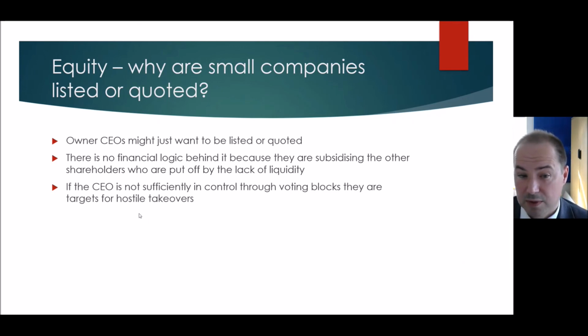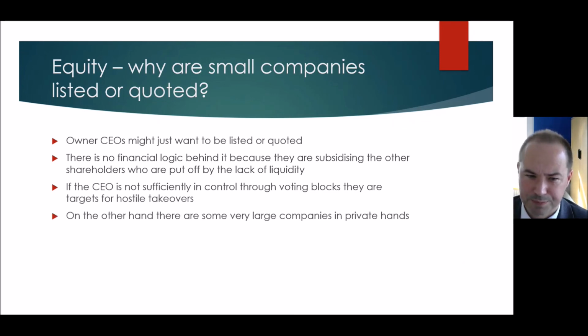So you've got these two things. On the one hand, you can get back the discount that's been applied to the company for their lack of liquidity, and you can also trigger a premium for somebody else taking over the company. So a CEO of a company who is listed or quoted, who cannot sufficiently block a takeover, is playing a very dangerous game, and they would be better off exiting anyway, jumping before they're pushed.